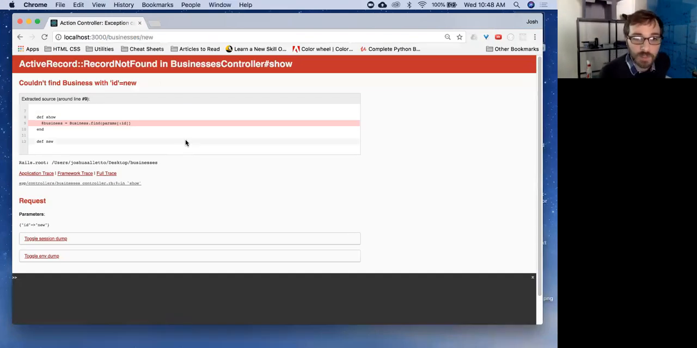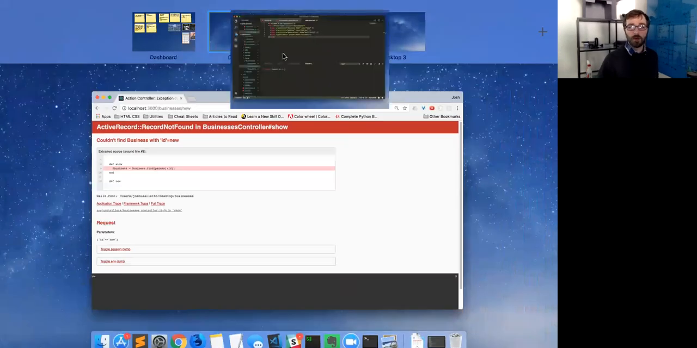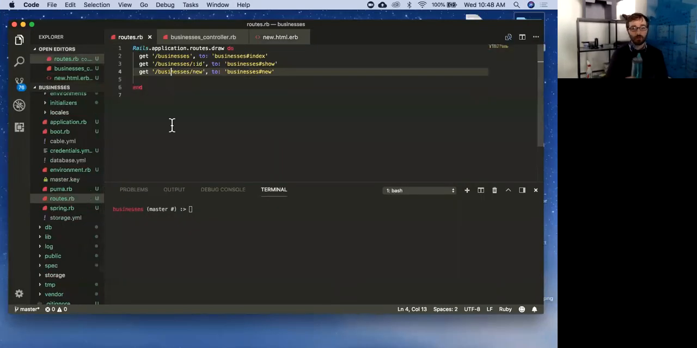No, what's happening? This is not finding my params. Oh, okay, I remember. Why isn't this working? It's saying businesses with ID/new. Why does it think ID is set to new? Look at our routes. Are you asking or do you know when you're asking? I do know, but I am asking. Because your ID is a symbol and new looks like a symbol.